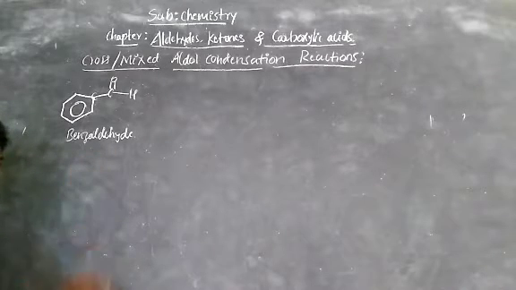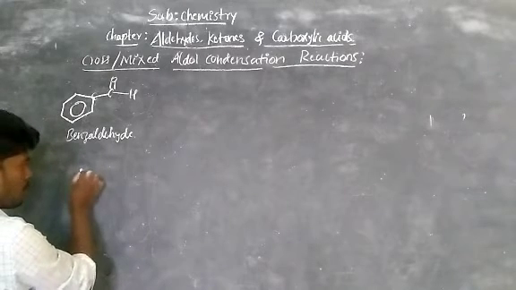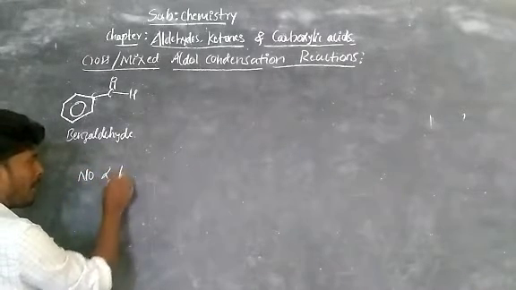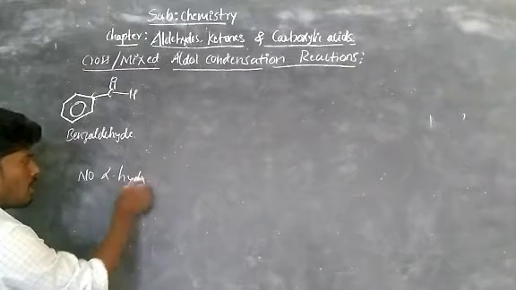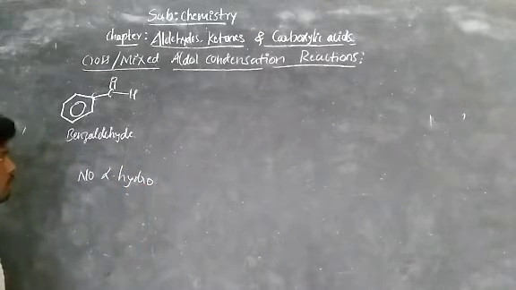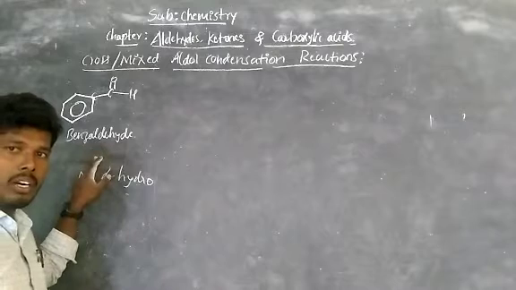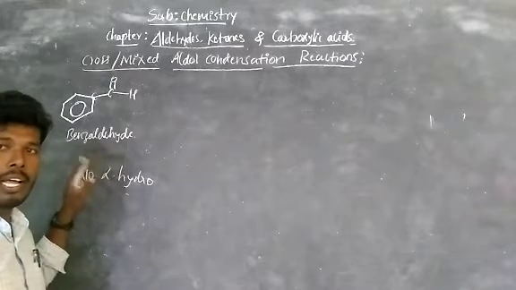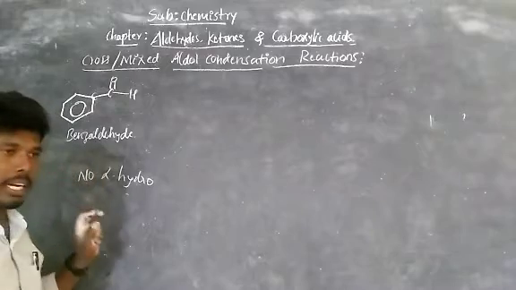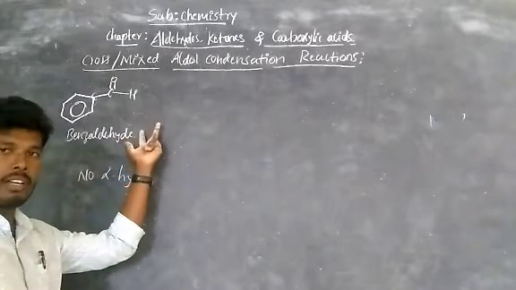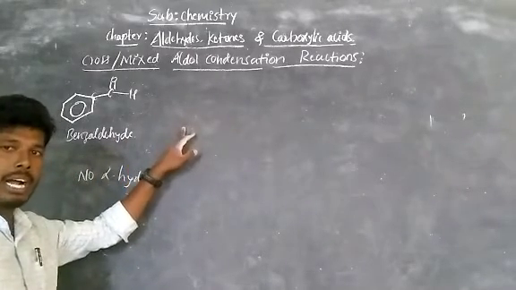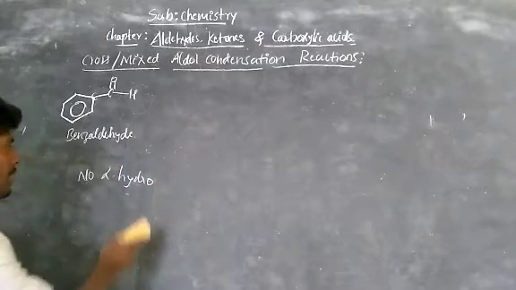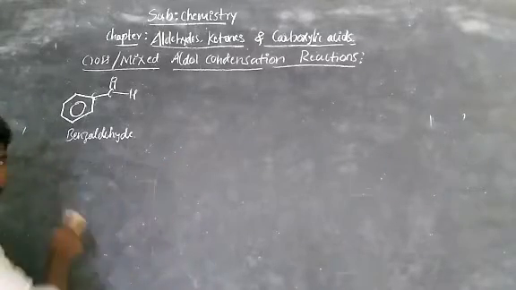It means benzaldehyde has no alpha hydrogen, so it doesn't undergo aldol condensation by itself. However, it undergoes condensation, aldol or crossed aldol, when we treat it with another compound having alpha hydrogens, such as ketones.